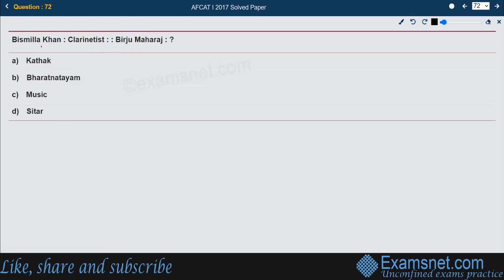Next, Bismillah Khan is a clarinetist. Birju Maharaj is who? That is the question. If Bismillah Khan is a clarinetist by profession, then who is Birju Maharaj by profession? That's what we have to do. Birju Maharaj, the famous dancer, and his main dance form is Kathak. So the right answer becomes A, Kathak. Bismillah Khan is a clarinetist, so Birju Maharaj is a Kathak dancer. So the right answer is option A.